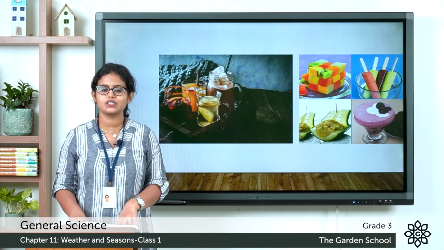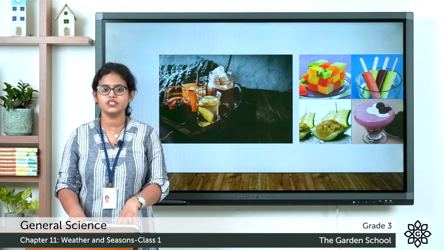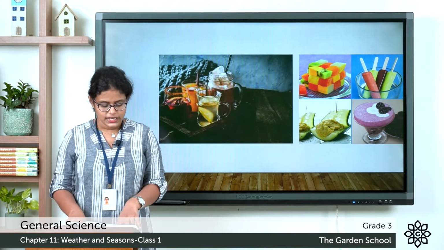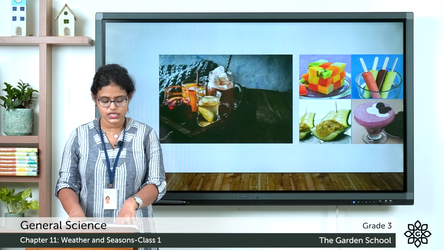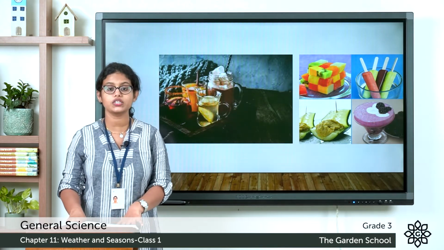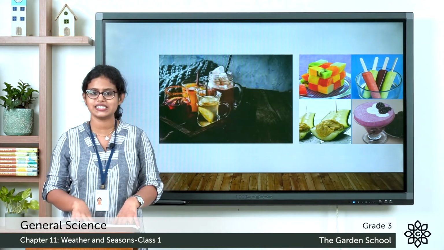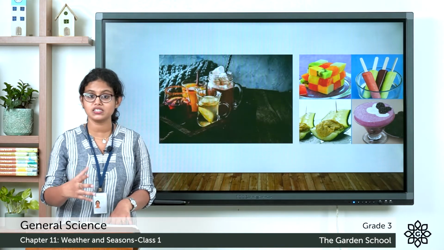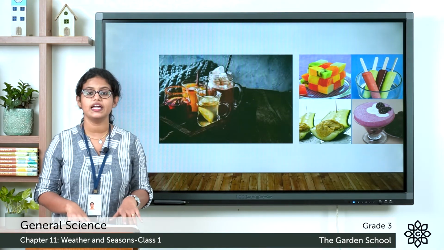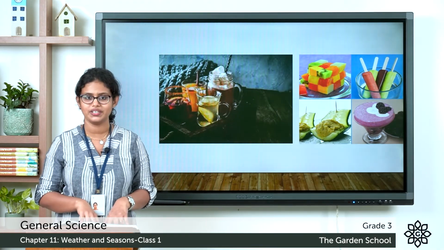In page number 110, there is a box given. Did you know? The fur of the Arctic fox is white and blends with snow during the winter season. Then what happens in summer? In summer, it changes to brown.